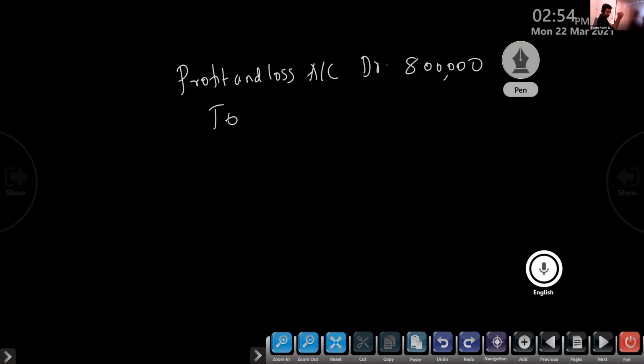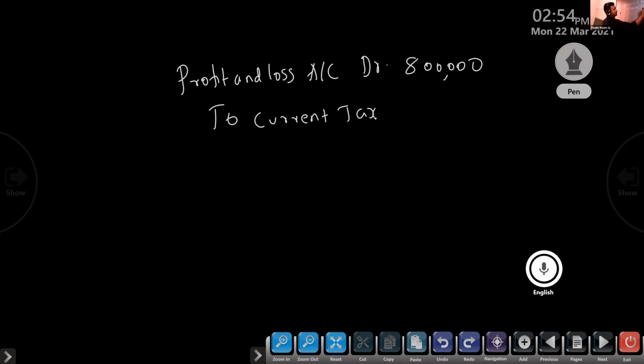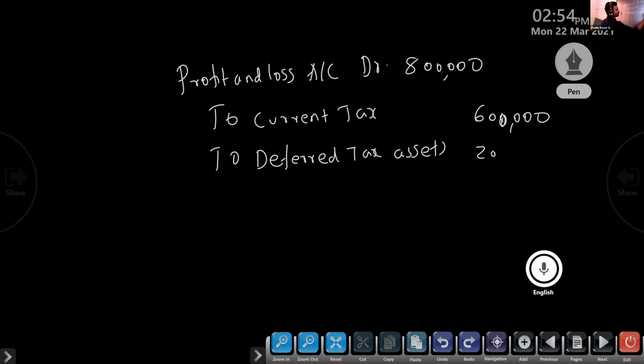To provision, profit and loss account, to current tax. Current tax, how much can we give? Already we created that much amount only. Current 6 lakh. Then the difference amount will be deferred tax, 2 lakh. No need to study the journal, it is for your understanding only.